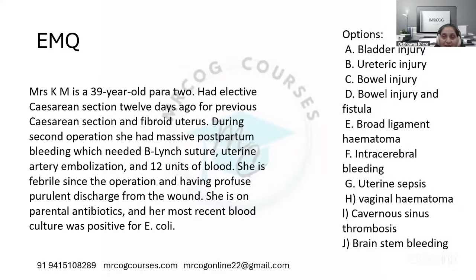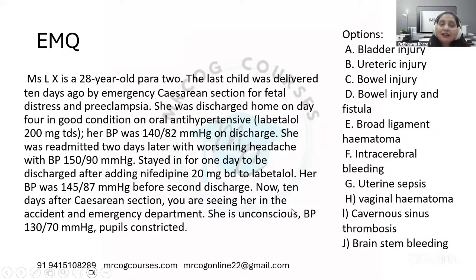And this time we have a new person with the fastest finger first, and that is Himi6176. That's the username. So very good. A round of applause for you. So uterine sepsis is the correct answer. Now we move on to the next question.